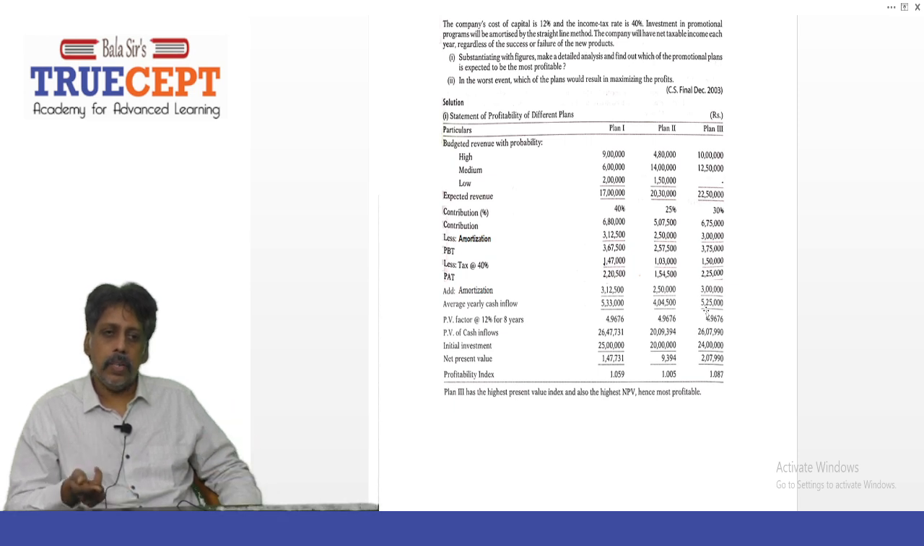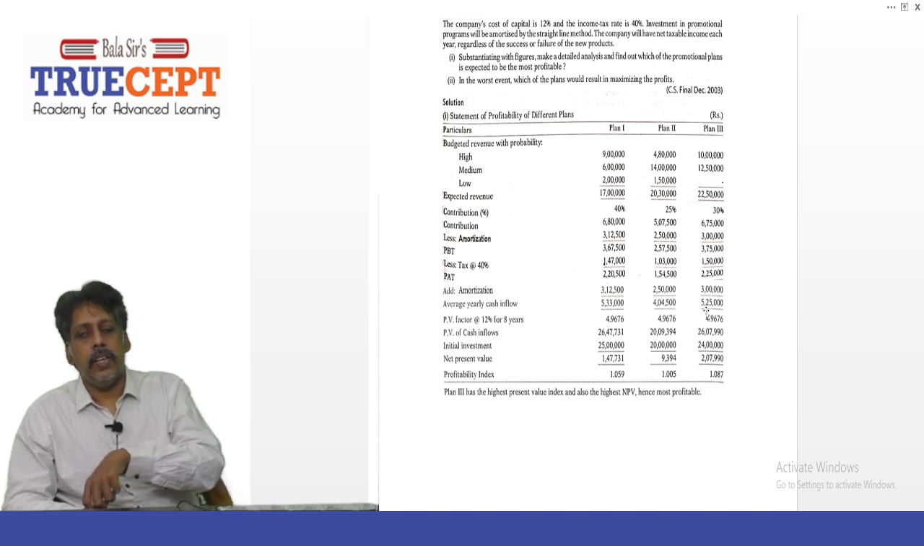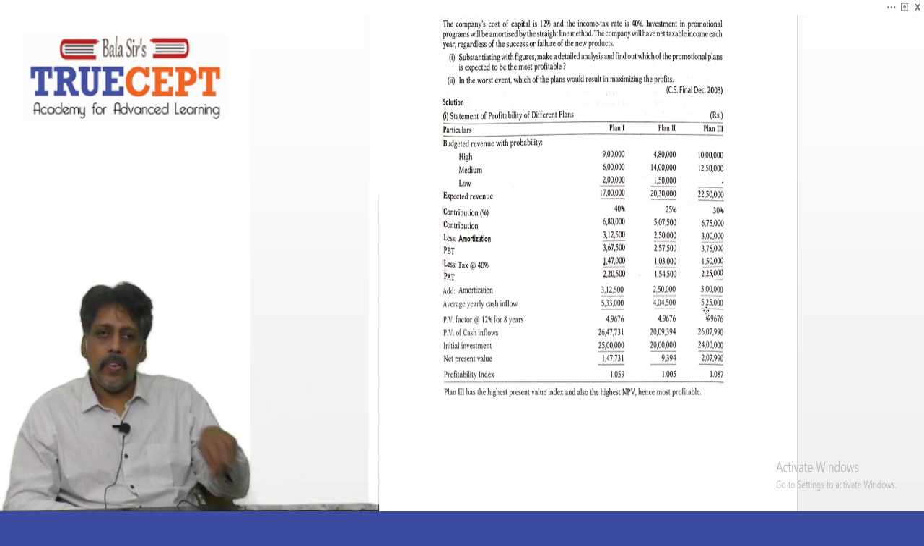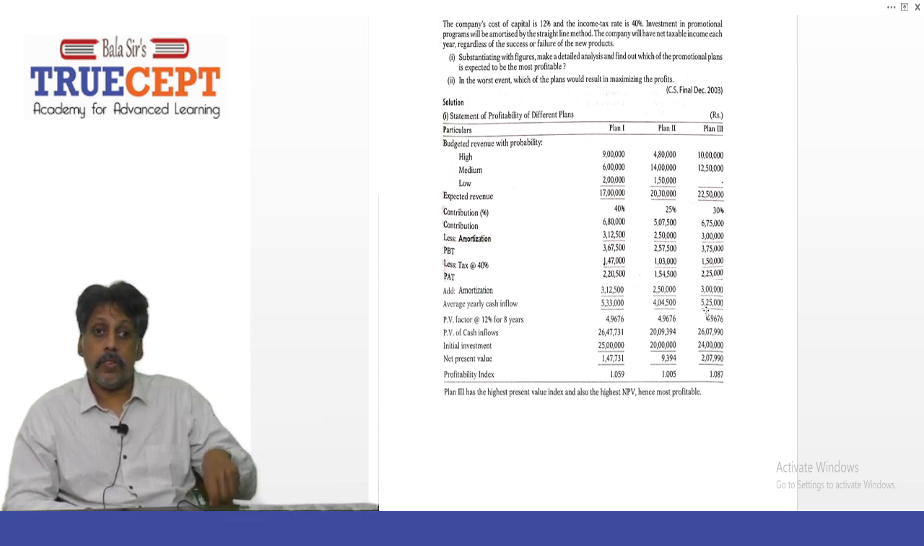Now add back amortization. It's a non-cash item, therefore we add it back to find the CFAT: 3 lakh 12,500, 2 lakh 50,000 and 3 lakh. After adding, that is the yearly cash inflow, 5,33,000 for plan 1. 5,33,000 is the annual CFAT. What is CFAT? Cash flows after tax. Under plan 1, 5,33,000 each year.